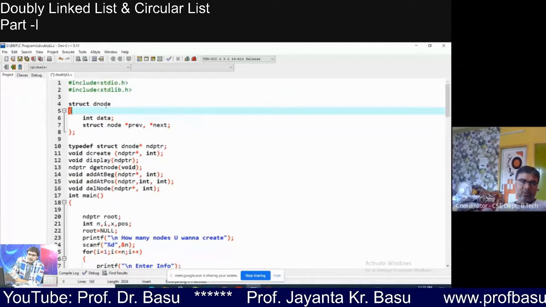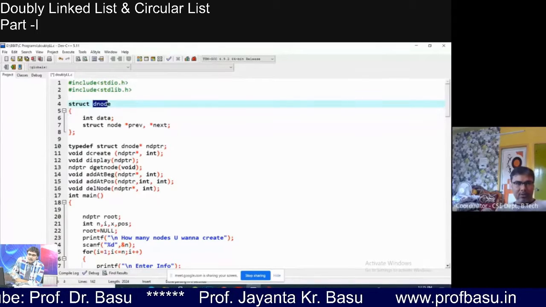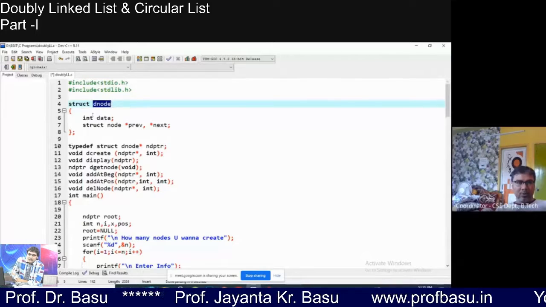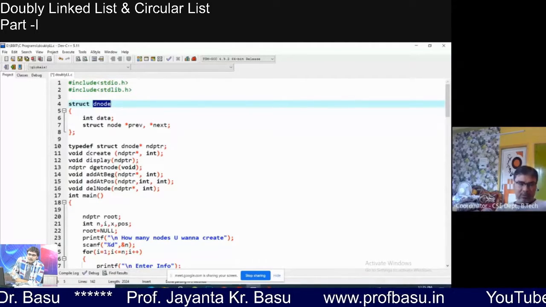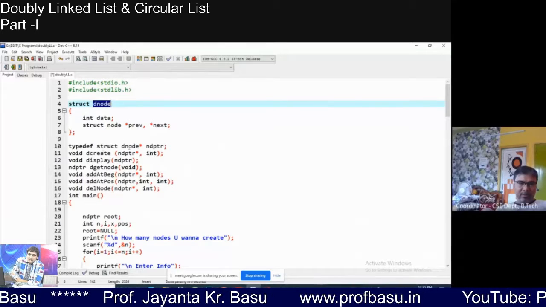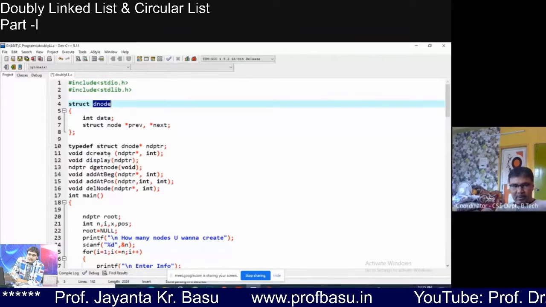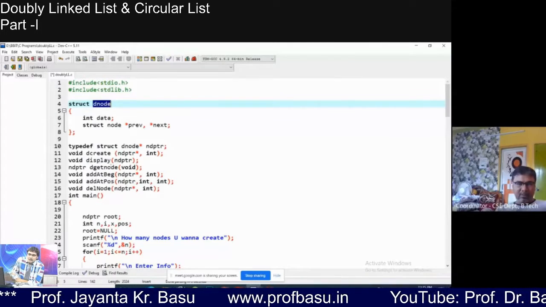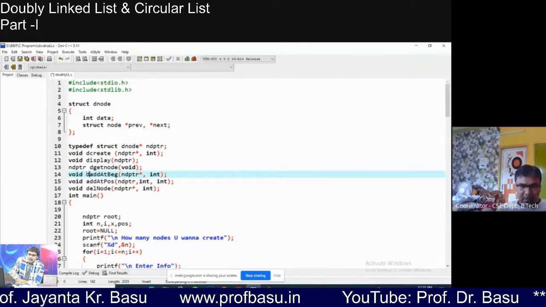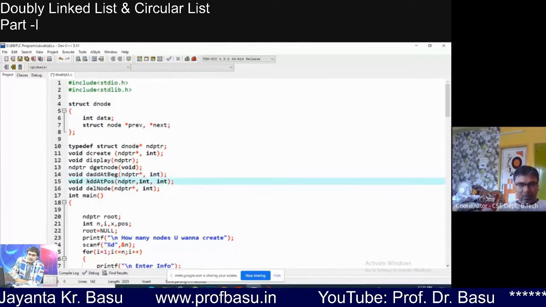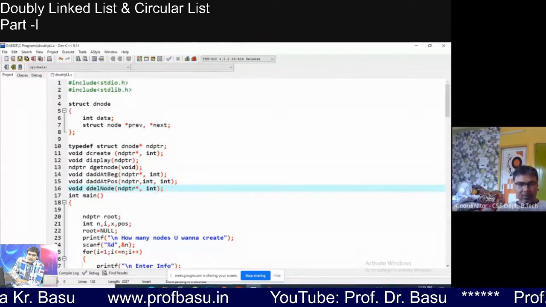Instead of node from the previous single list, we have changed the name to Dnode, and the functions also get a D. NDPTR may be defined by Dnode star NDPTR. Void Dcreate instead of create, display may be the same, Dgetnode, Dappend, Daddnode, Ddelnode.